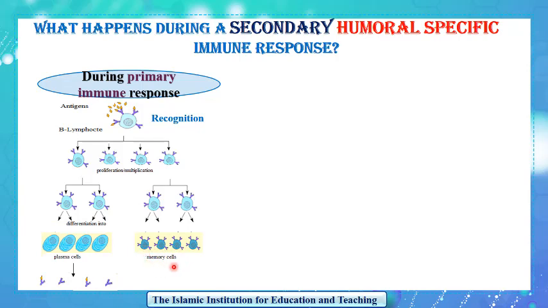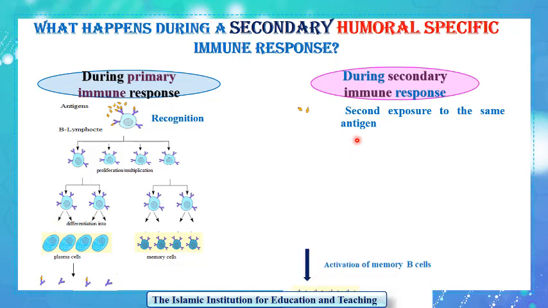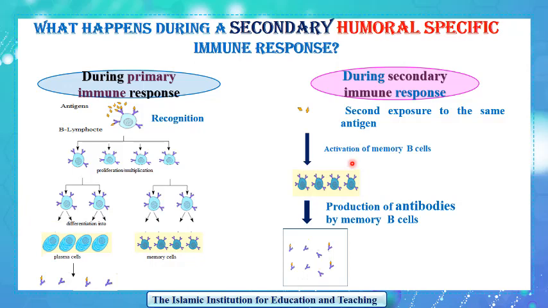What is the role of these memory cells formed during the primary immune response? Let us see. Upon the second exposure to the same antigen, the memory cells are activated and they directly and quickly produce antibodies. These antibodies are similar to those produced during the primary immune response. So in the secondary immune response, the recognition step is skipped. That's why the secondary immune response is faster than the primary one.